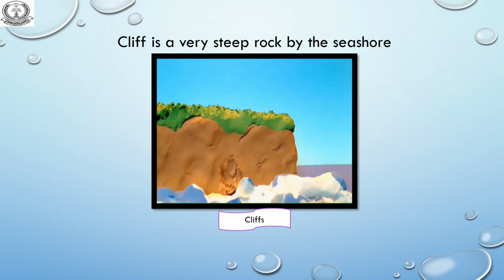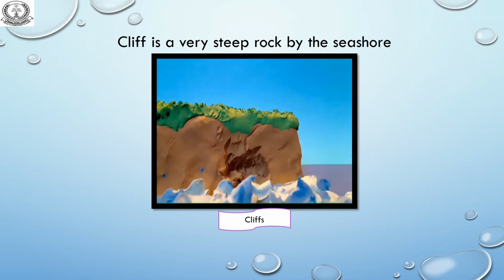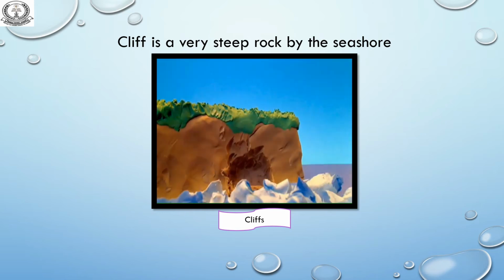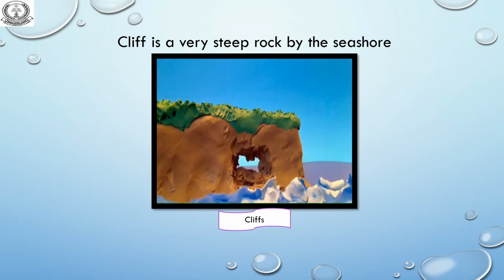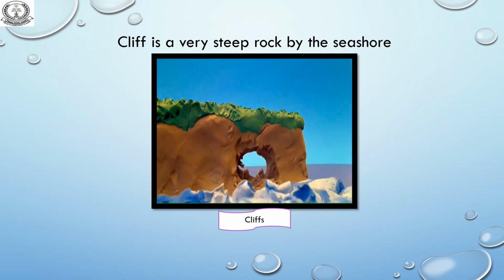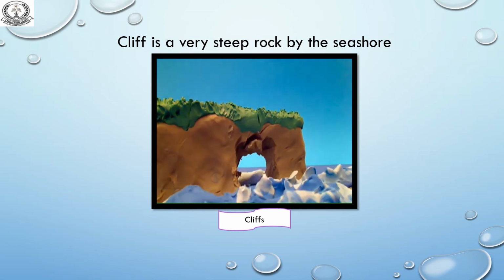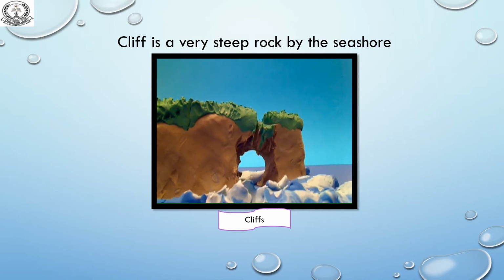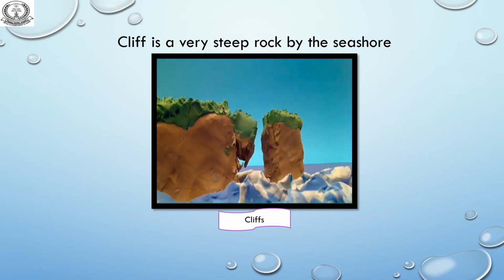Cliffs are high steep faces of rocks. They are usually found alongside or in mountainous areas. They are formed due to erosion and weathering. Softer rocks erode due to wind or water flow. Those rocks which are resistant to erosion and weathering form cliffs. Some famous cliffs in the world are Land's End in England and Moher in Ireland.